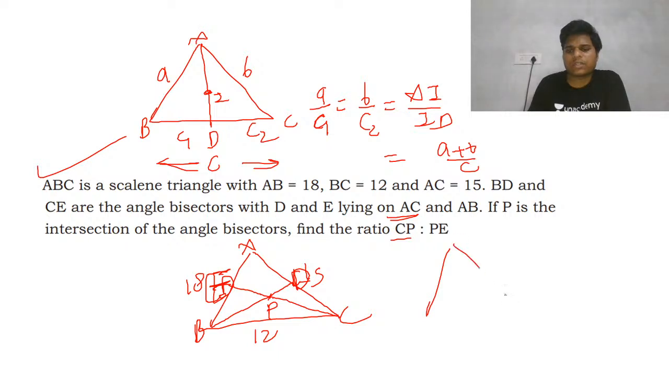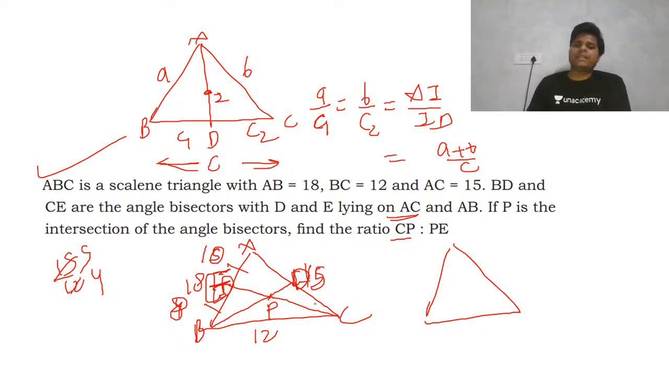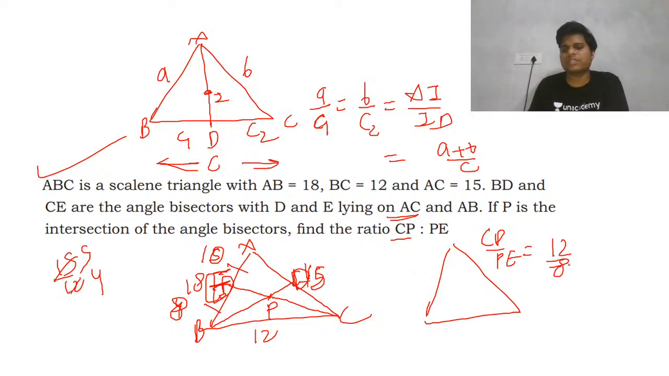If you draw it this way, that will not be a problem. First, this is your 15, this is your 12. This line will be divided in the ratio 15 to 12, that is 5 into 3, 4 into 3, so 5 is to 4. So this becomes 10 and this becomes 8. Now you can take any ratio, it will give you the answer. CP is to PE will be 12 upon 8, or you can write 15 upon 10. That is also the same. You will get the answer as 3 is to 2.